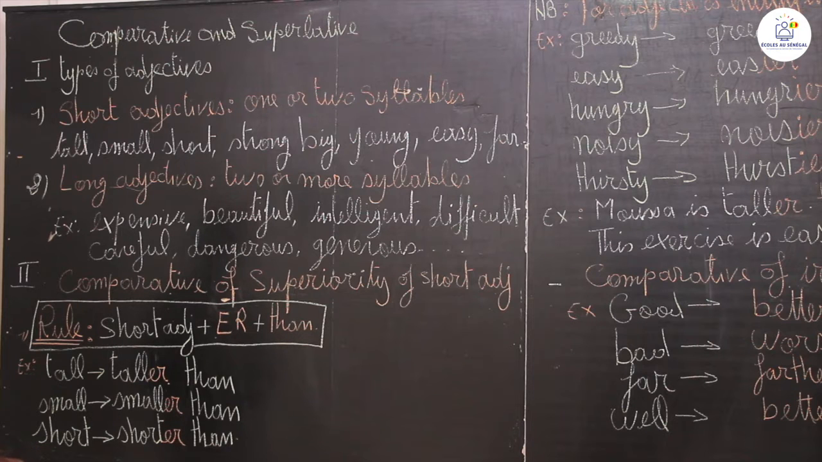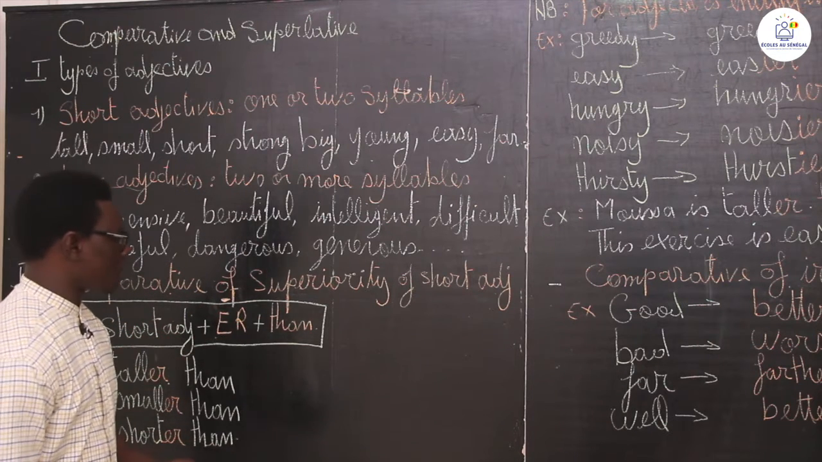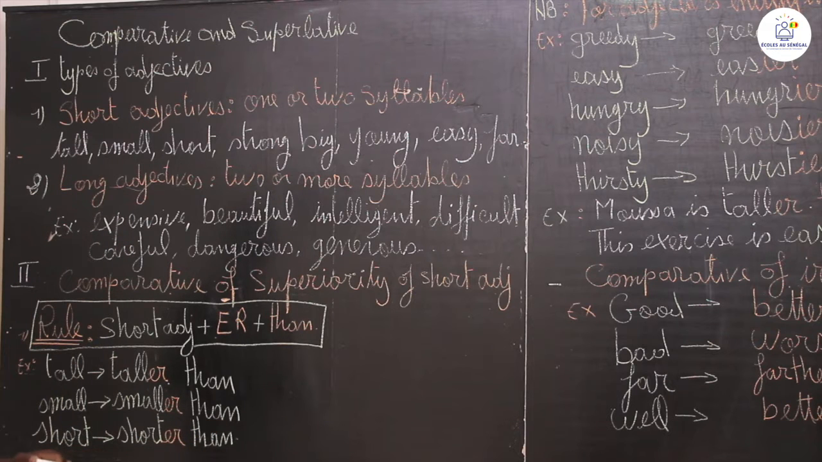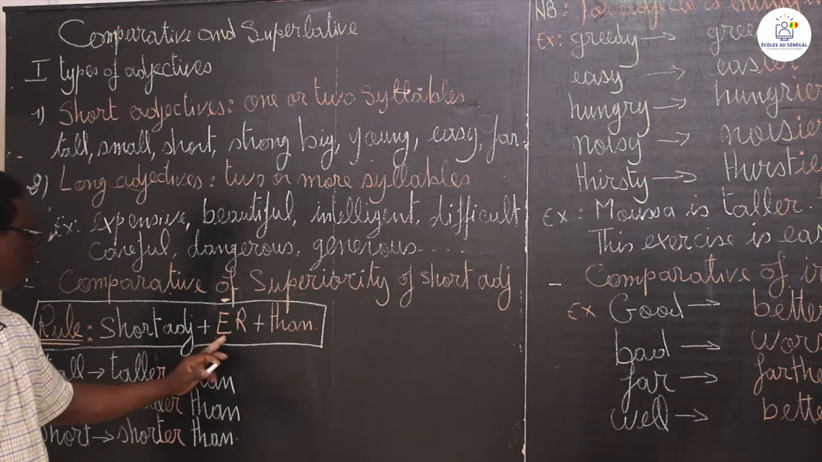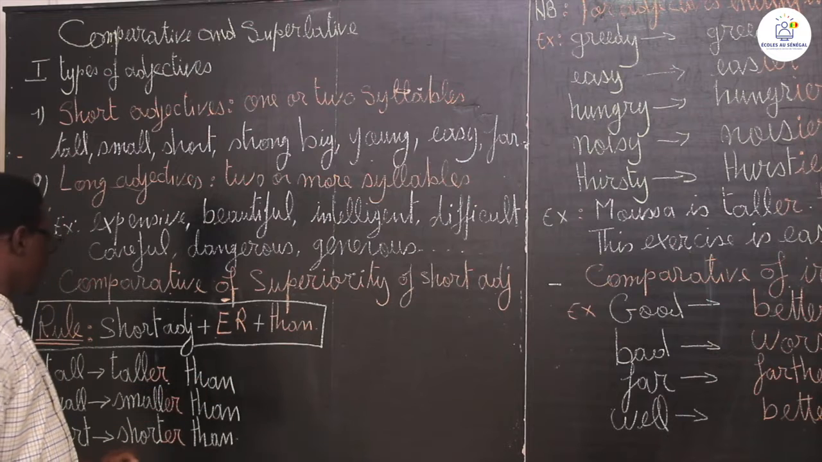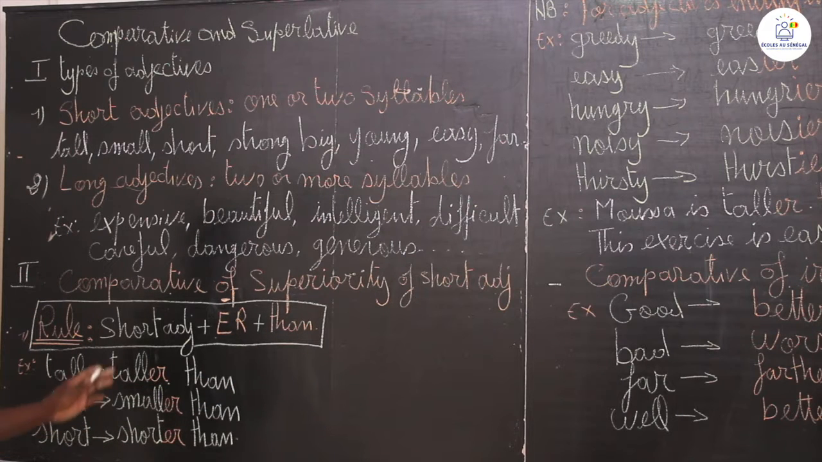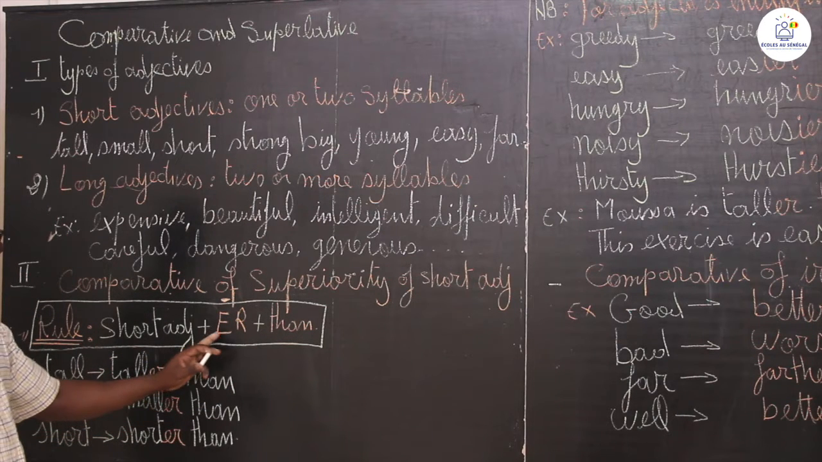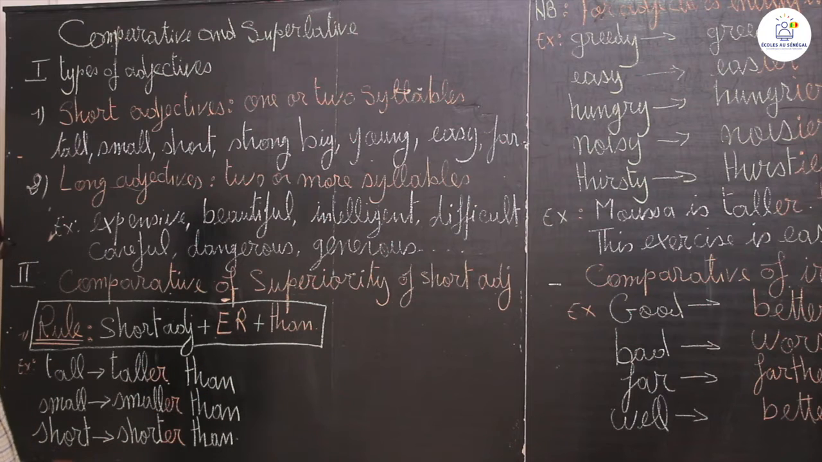Now let us move to the comparative of superiority of short adjectives. We are going to see how we build the comparative of superiority of these short adjectives. The rule is: short adjective plus er plus than. I think it is clear. Short adjective plus er plus than.